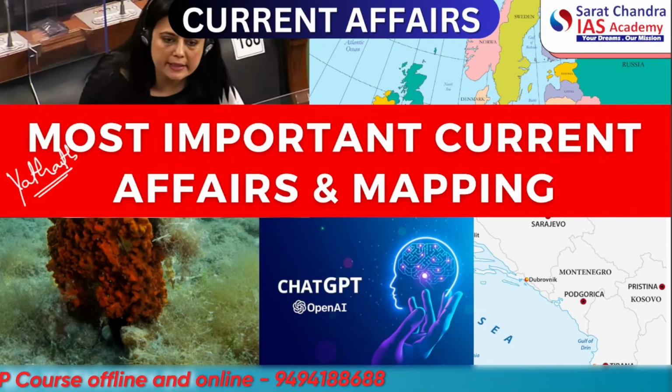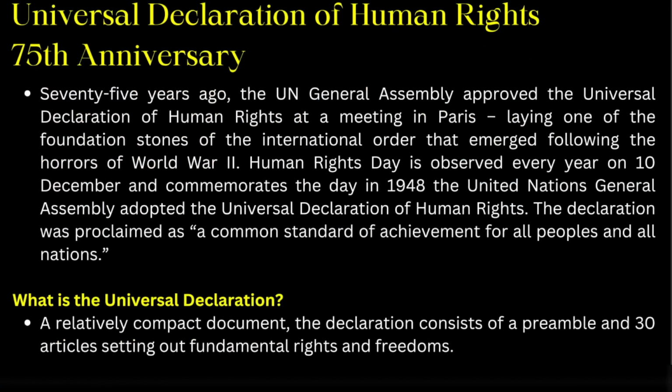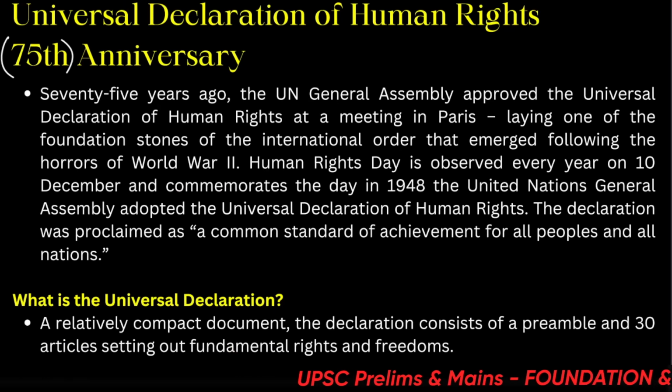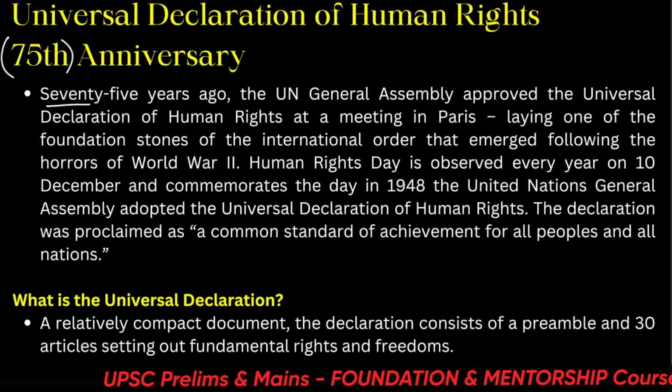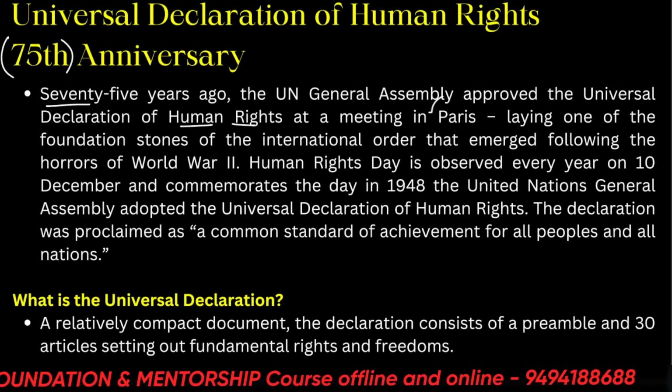So today we'll be discussing important current affairs along with mapping. Alright, so let's begin with the Universal Declaration of Human Rights and its 75th anniversary. So 75 years ago, the UN General Assembly approved the Universal Declaration of Human Rights at a meeting in Paris.